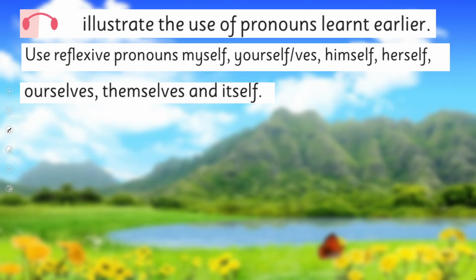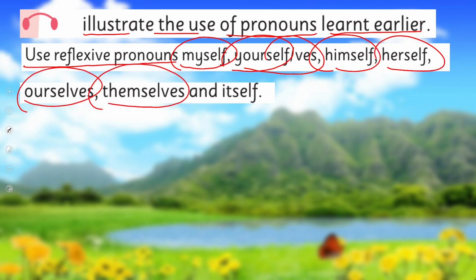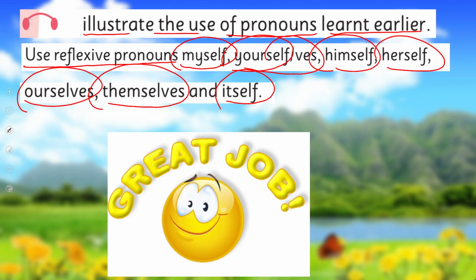So in this way, we achieved our SLOs to illustrate the use of pronouns learned earlier and used reflexive pronouns myself, yourself or yourselves, himself, herself, ourselves, themselves and itself. Are we done with it? Yes. And we thoroughly enjoyed doing it.